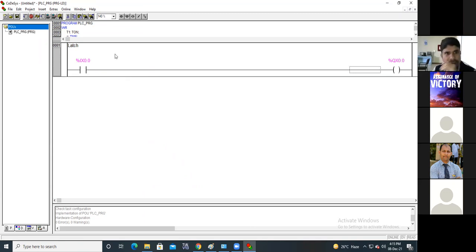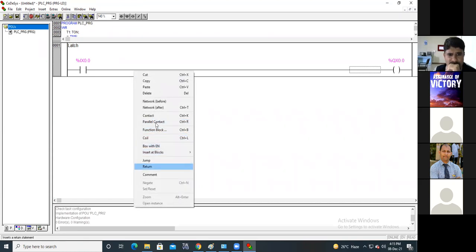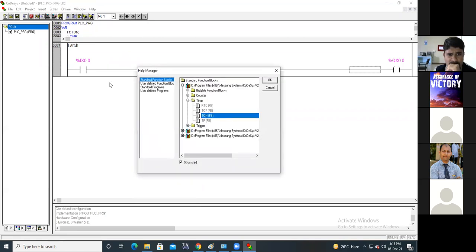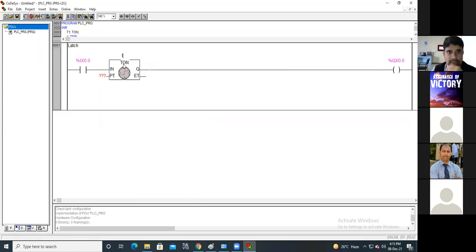Okay, see, if I make a mistake like this, the property window does not get opened. You have entered there T#5s.